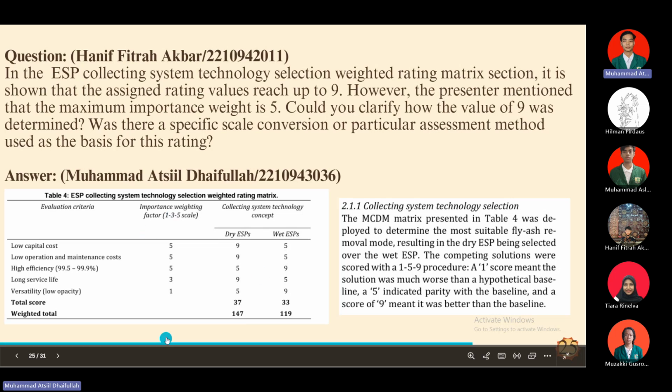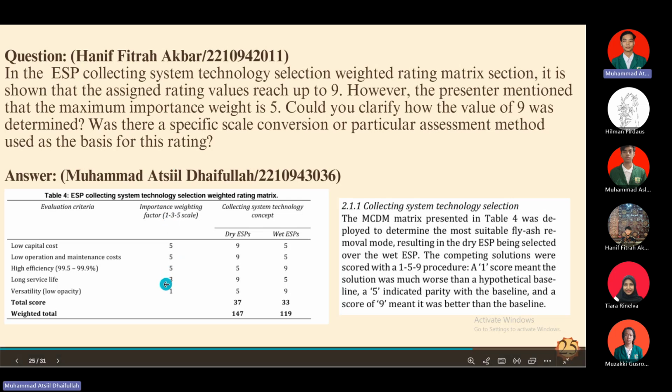The weighting scale is for how important the factor is for the technology, such as low capital cost having a scale of 5. So it's more important than low opacity, which has a scale of 1, and long service life. It means that for selecting the method, we consider which criteria matter more than others.